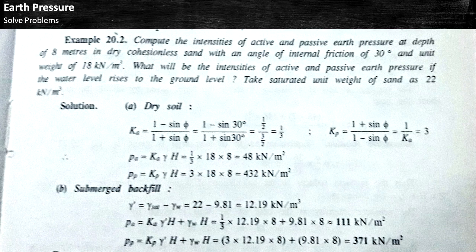The formula of Pa for submerged backfill is Ka gamma dash H plus gamma W H, and finally we get the answer, that is 111 kilonewton per meter square. And the formula of Pp equals Kp gamma dash H plus gamma W H, and finally we get the answer of Pp for submerged backfill, that is 371 kilonewton per meter square.